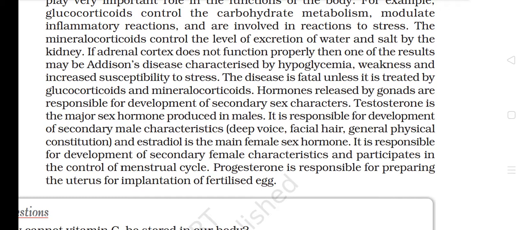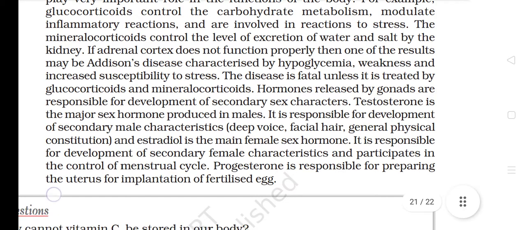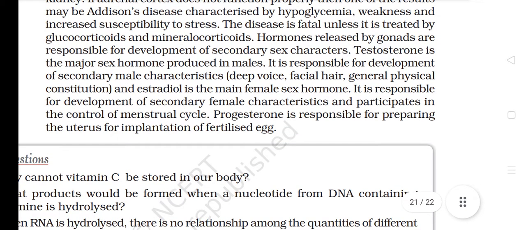Hormones released by gonads are responsible for development of secondary sex characters. Testosterone is the major sex hormone produced in males. It is responsible for development of secondary male characteristics: deep voice, facial hair, general physical constitution. Estradiol is the main female sex hormone. It is responsible for development of secondary female characteristics and participates in the control of the menstrual cycle. Progesterone is responsible for preparing the uterus for implantation of the fertilized egg.